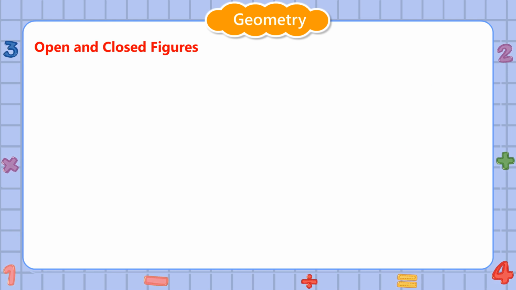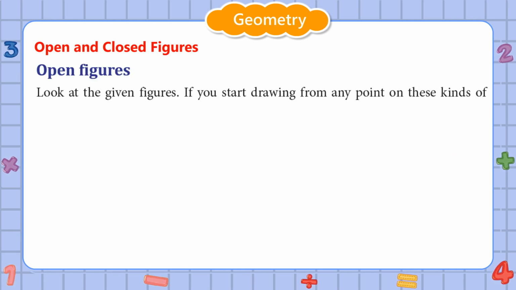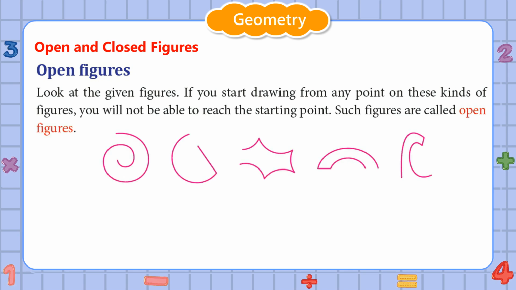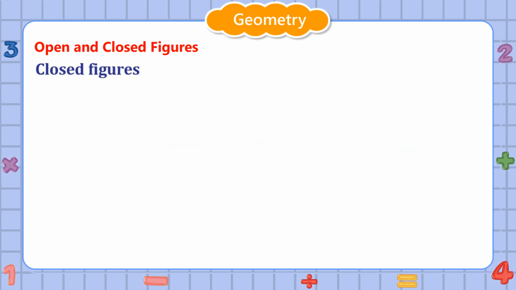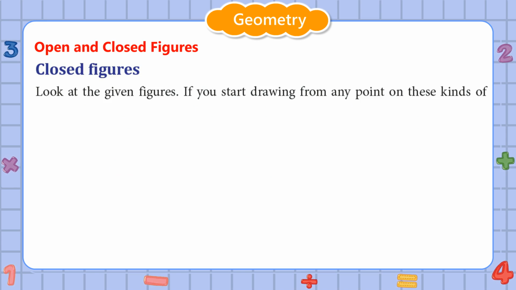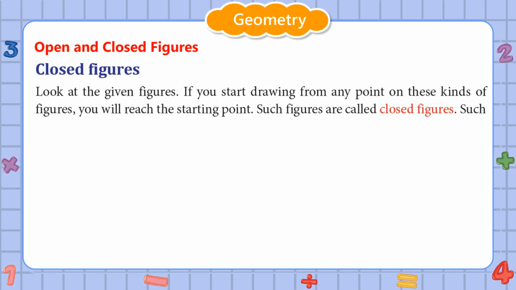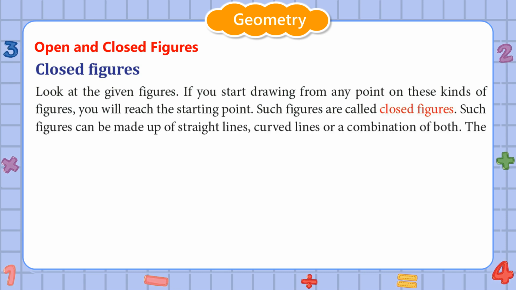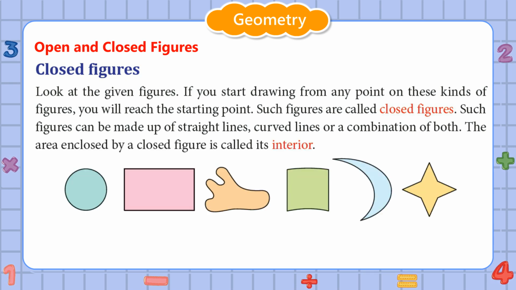Open and closed figures. Open figures. Look at the given figures. If you start drawing from any point on these kinds of figures, you will not be able to reach the starting point. Such figures are called open figures. Closed figures. Look at the given figures. If you start drawing from any point on these kinds of figures, you will reach the starting point. Such figures are called closed figures. Such figures can be made up of straight lines, curved lines, or a combination of both. The area enclosed by a closed figure is called its interior.